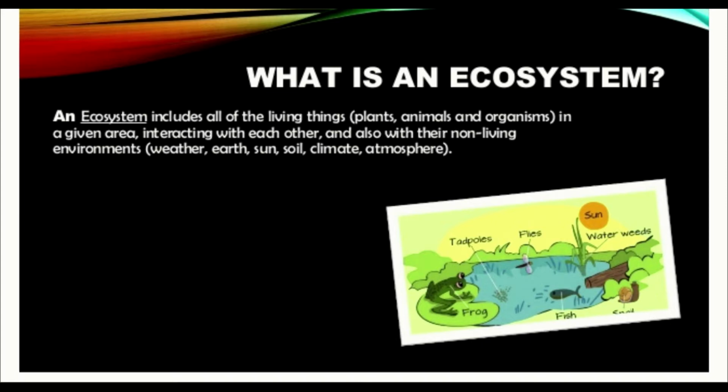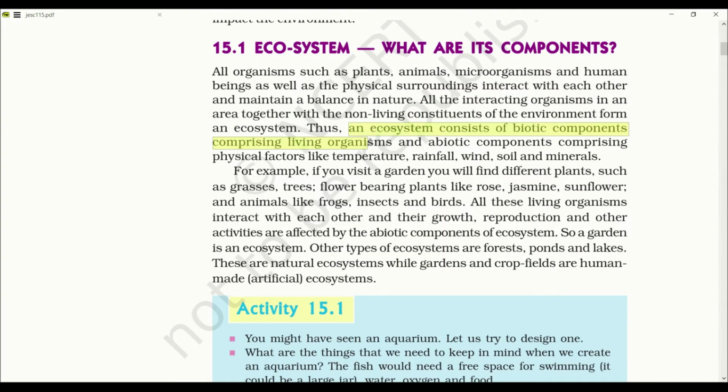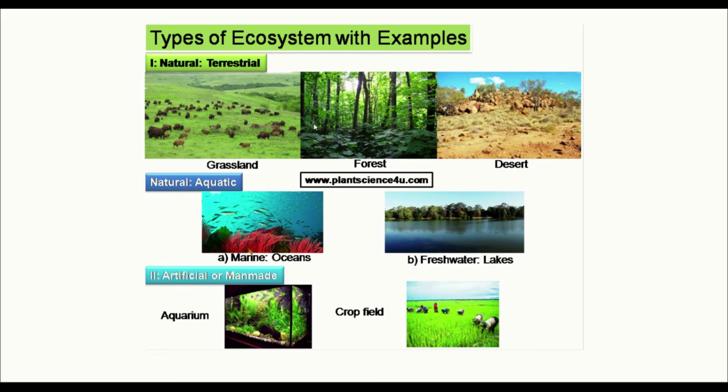So an ecosystem is divided into two parts, biotic and abiotic. Thus, an ecosystem consists of biotic components as well as abiotic components. Types of ecosystem. Ecosystem may be of two main types, natural and artificial. Natural ecosystem may consist of many types. Here you can see there are terrestrial ecosystems, grassland, forest, desert, and aquatic ecosystems, marine oceans, freshwater lakes.